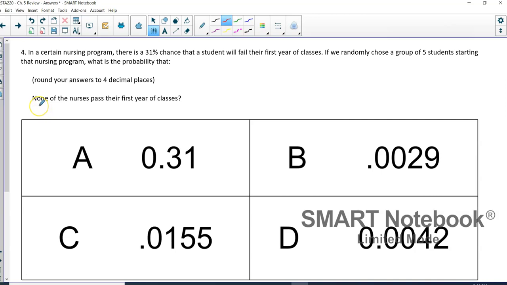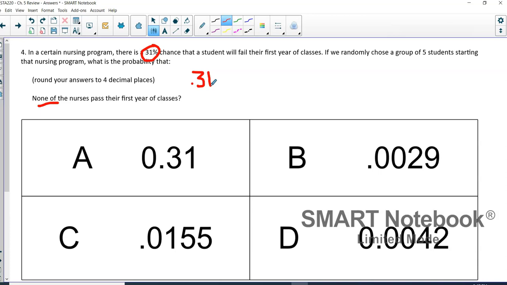So the probability that none of them pass, that means that they all failed, right? And the probability of one person failing is 0.31. So we would use our multiplication rule here, assuming that all of these would be independent, so all of these students failing are independent of each other.